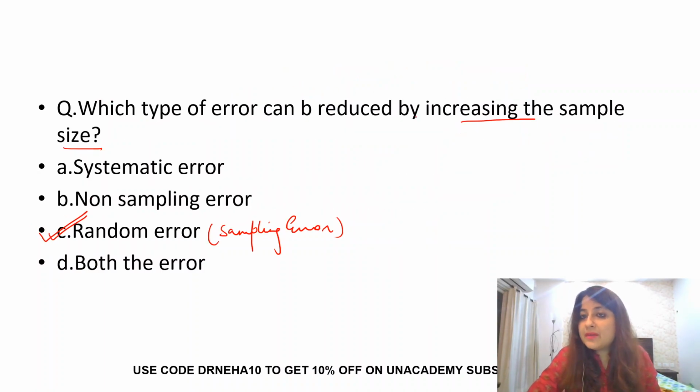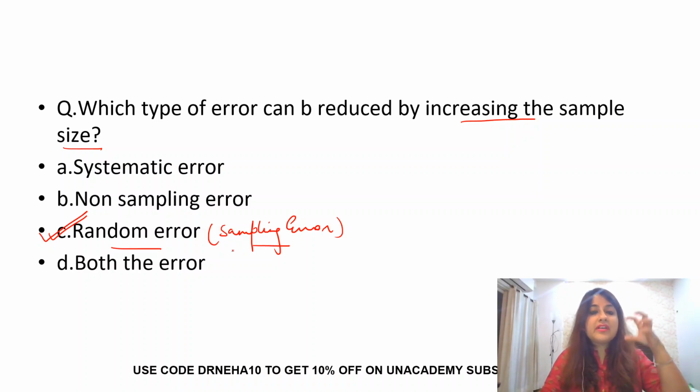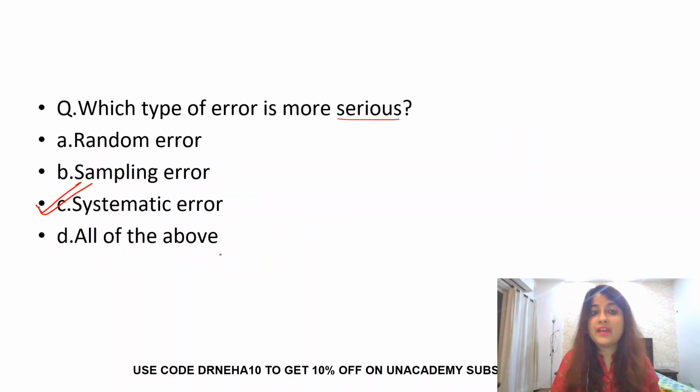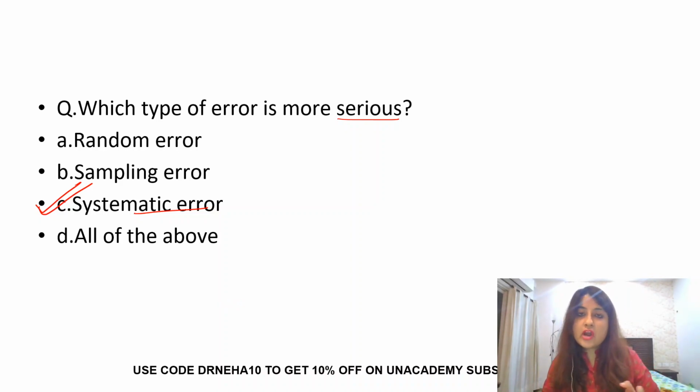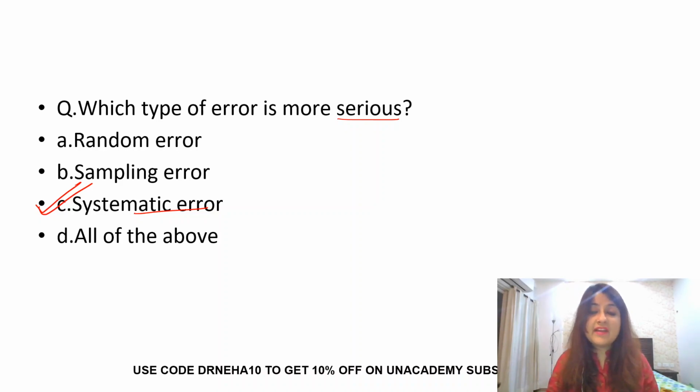Next was which can be reduced by increasing the sample size. Of course, random error or sampling error can be reduced, because they arise when samples are not a correct representation of the population. So if you increase the sample size, you can reduce this type of error. And which type of error is more serious? A systematic error. So I hope I've made clear the sampling versus non-sampling error, or random versus non-random error. These are very important topics which are asked in your entrance exams.